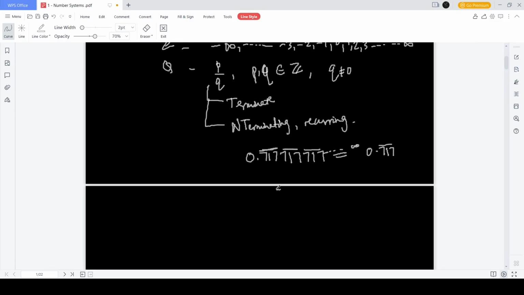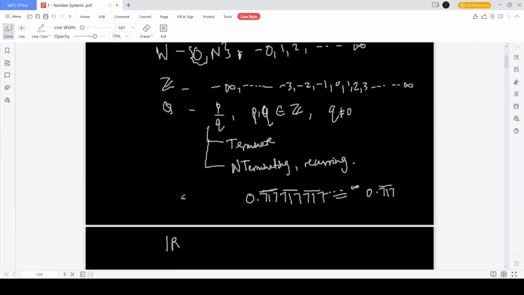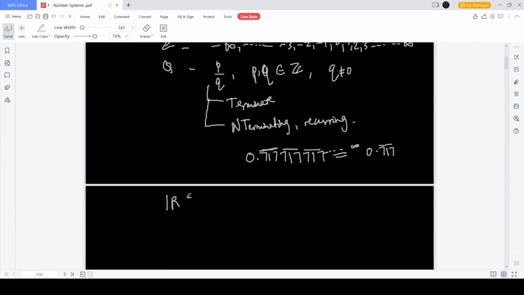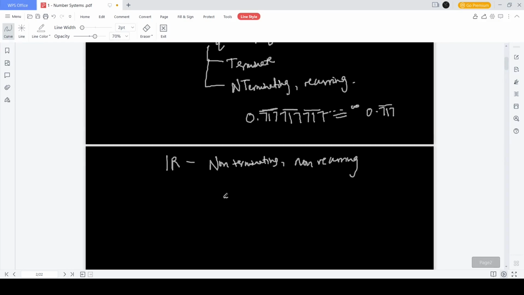The bigger set of this will be irrational numbers. Irrational numbers are numbers that are non-terminating and are non-recurring. Examples for irrational numbers are say 0.3125651234678 and so on, some random numbers.